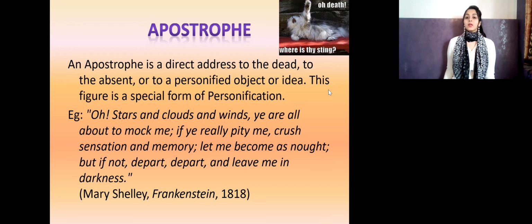Here you can see that the poet is talking to the stars and clouds, and he's thinking that they are going to mock him, make fun of him. That's not real. So, something that you're talking about, the dead or actually absent, it cannot happen. I mean, stars and clouds, you cannot talk to them, they're absent, right? Just like a dead person, they cannot reply, but you're talking to them. That's a direct address. Means you're talking to things that cannot actually reply you back. It's called apostrophe.